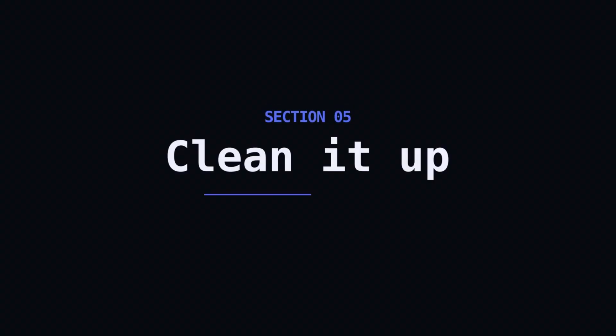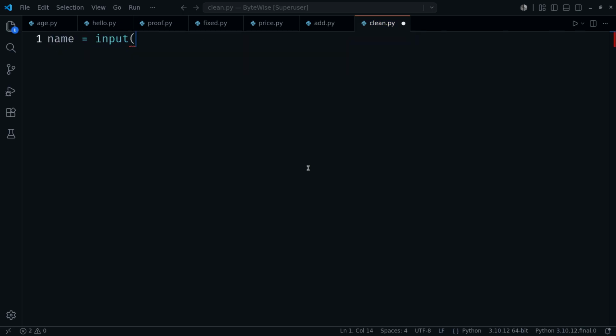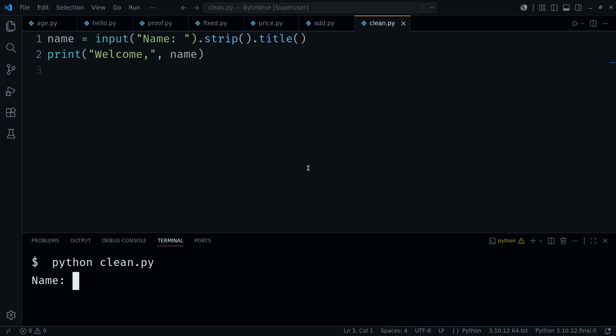One real-world habit, calling back to strings. Watch us tidy up whatever the user throws at us. People type messily, extra spaces, odd capitals. Strip removes the spaces at the ends, and title neatly capitalizes each word. We chain them right onto the input, cleaning the text as it arrives. They typed Sam with random spaces and capitals, and we welcomed a clean, properly cased Sam. Cleaning input right where you read it makes your programs feel polished. Those string methods you learned earn their keep here.